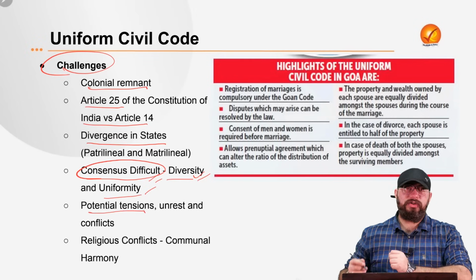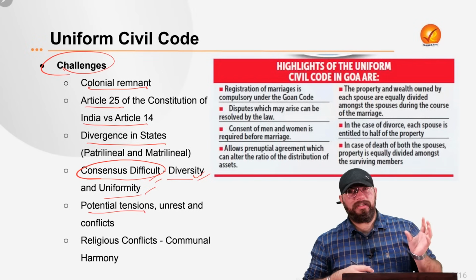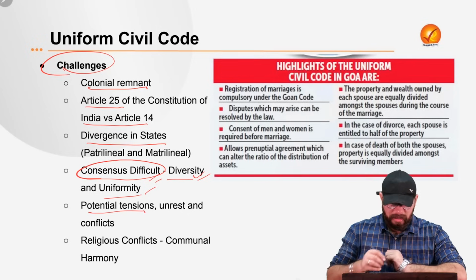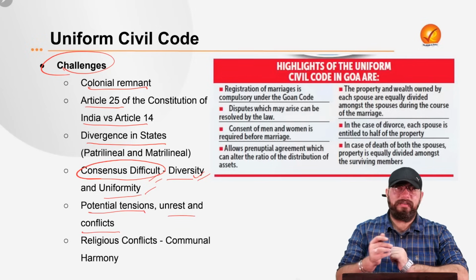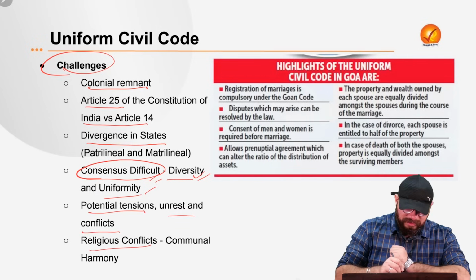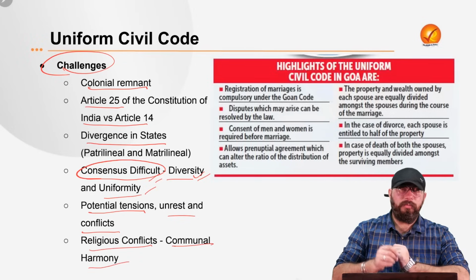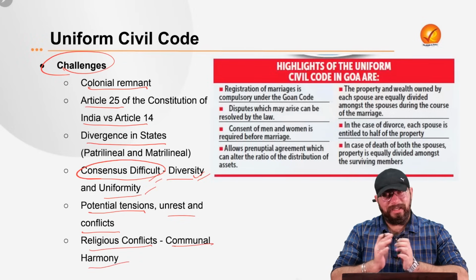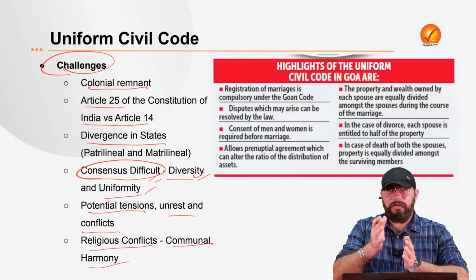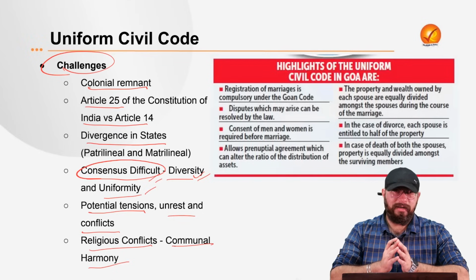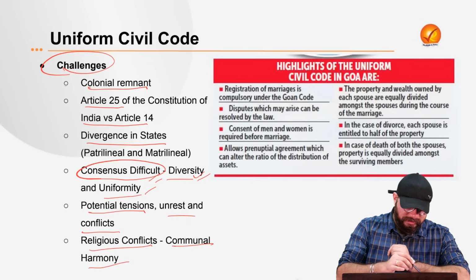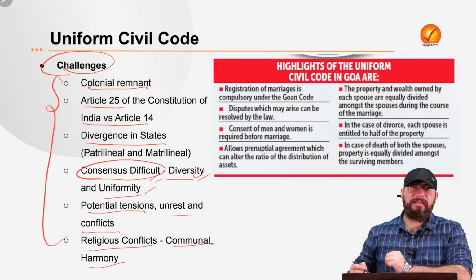Also, potential tensions. Now, potential tensions, for example, political tensions or unrests and conflicts in the society, or there can be religious discords, religious conflicts as well, which can hamper the communal harmony in our country. So, keeping all these things in mind, a uniform civil code has not been implemented in India over the last several years, several decades also, because these challenges are still persisting.